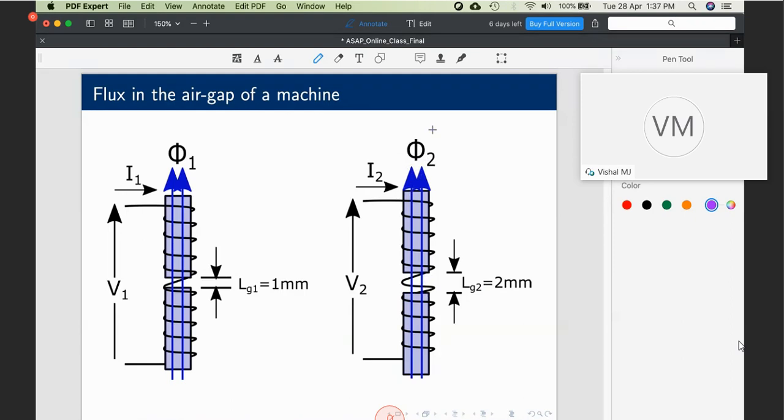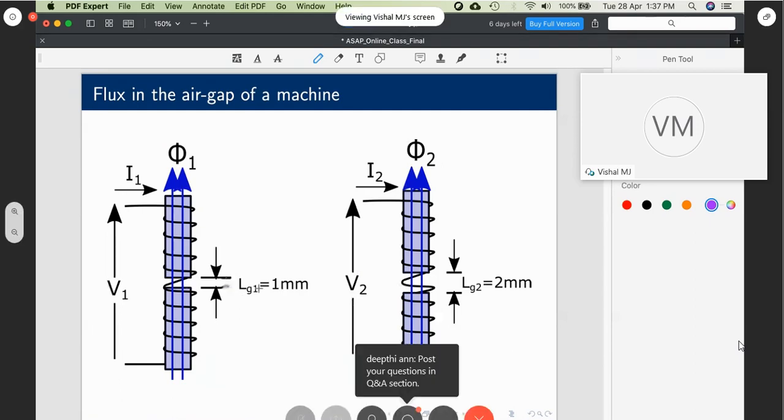We cannot violate that. Which means 10 volt produces 10 milliweber here, and the same 10 volt will produce 10 milliweber here as well. So that contradicts our view. See, only 1 mm air gap here, but here it is 2 mm. Still, how is the flux the same?